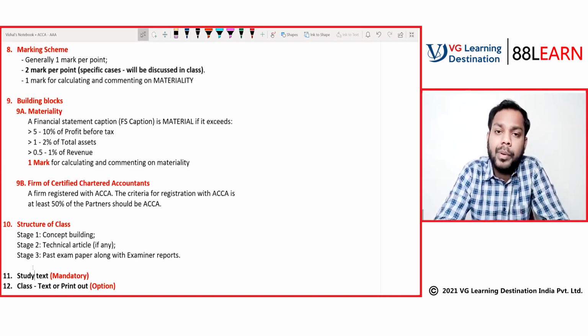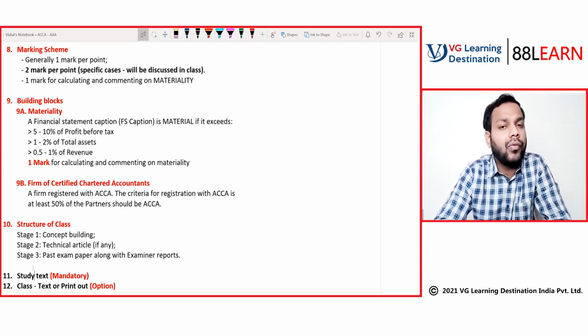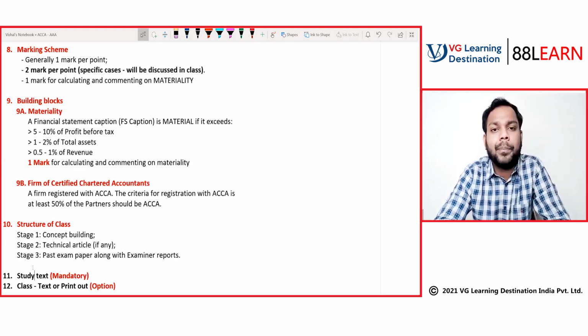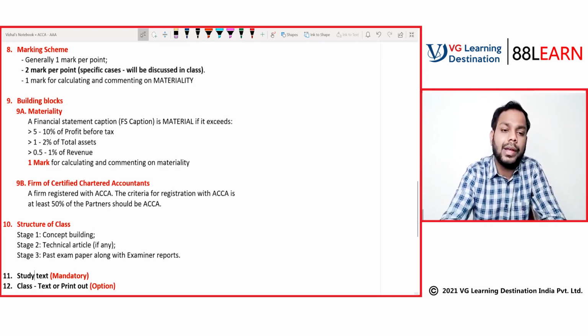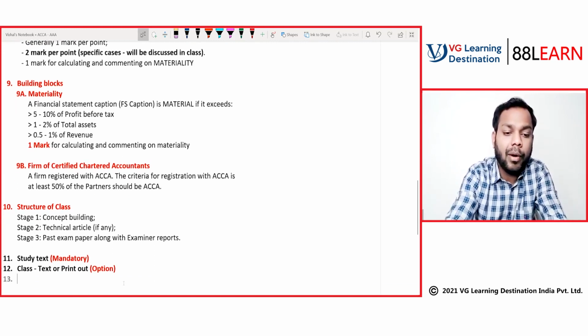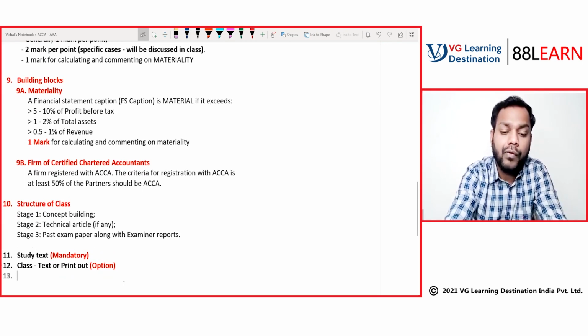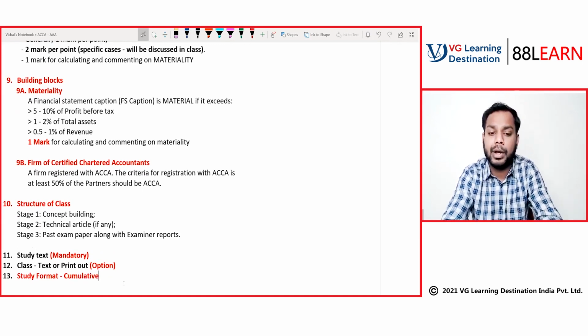Expectation from you guys will be, whenever you come to the class, you come prepared. That is, you have come after revising what we have discussed in the previous class. And one more suggestion to you guys is, let me put it down here as point number 13. Study format. How will you study? So that format needs to be a cumulative format. What is the meaning of cumulative format?